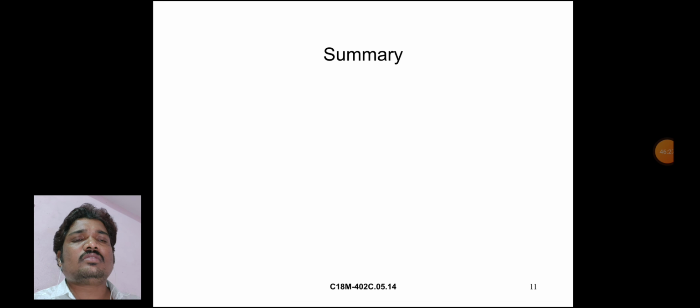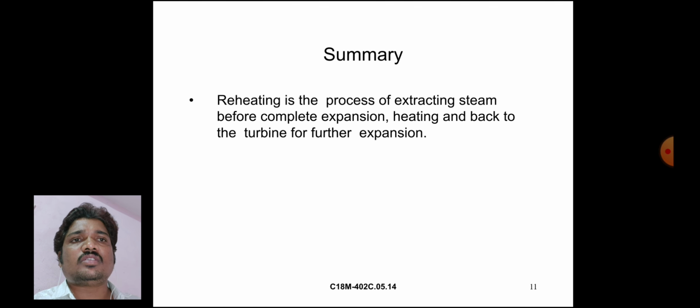In summary, in today's class we discussed reheating. Reheating is the process of extracting steam before complete expansion, heating it, and sending it back to the turbine for further expansion.